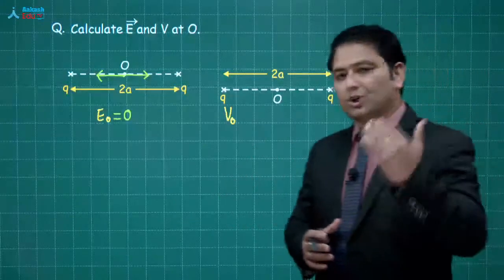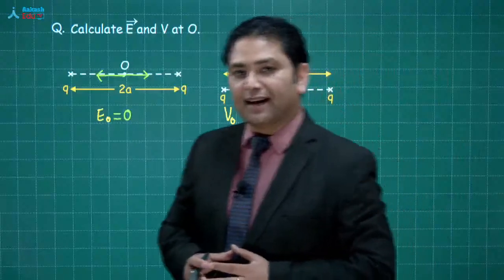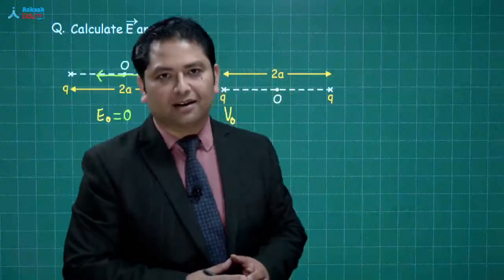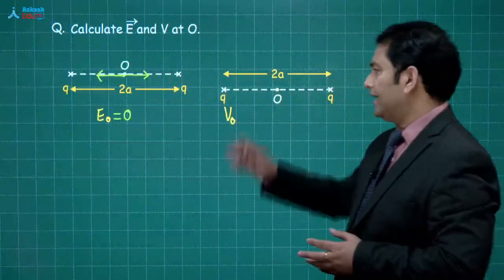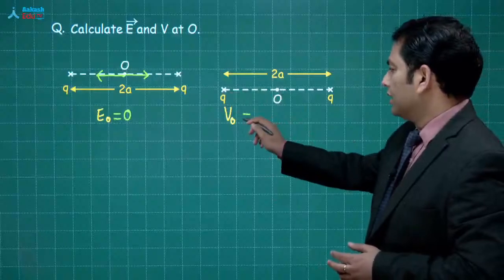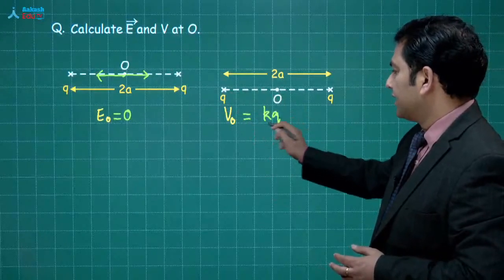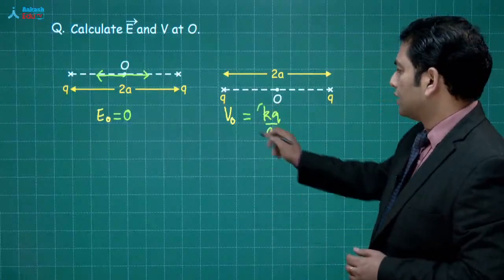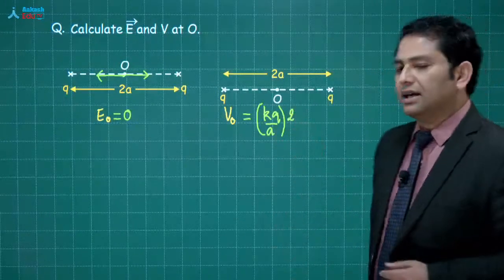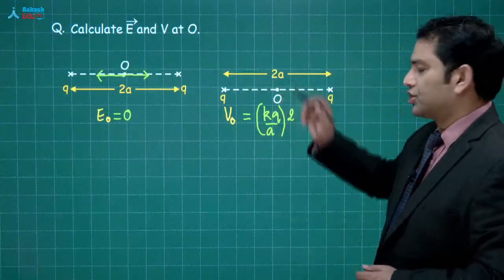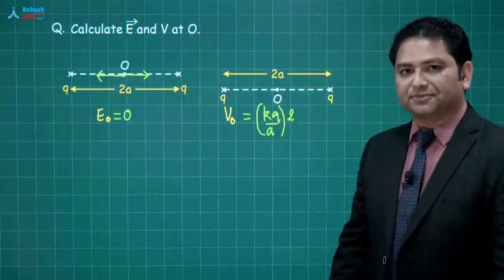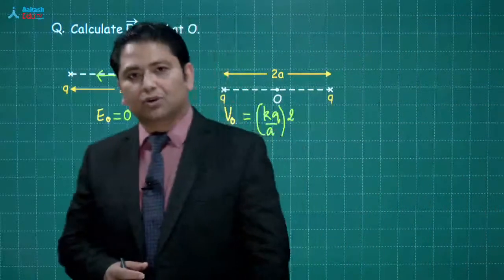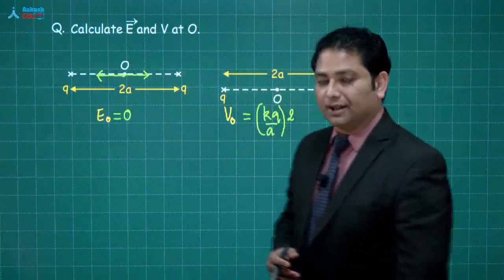Or potential due to a point charge, इसका expression क्या है? The expression is KQ by R. तो अगर KQ by R एक के कारण से है और अगले के कारण से, it is still KQ by R, where the value of R is of course A. तो दोनों को अगर मिलाएंगे, we multiply by 2, and that will be the value of potential at this given point. So this was the first example जहां you learned how to calculate electric field, how to calculate potential.